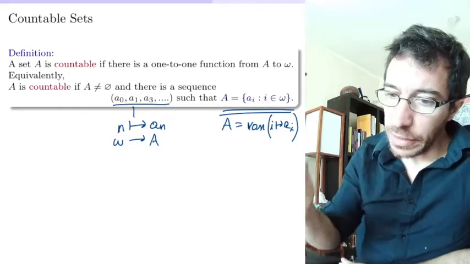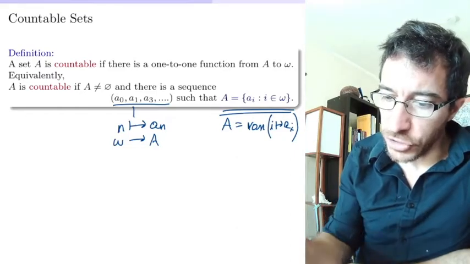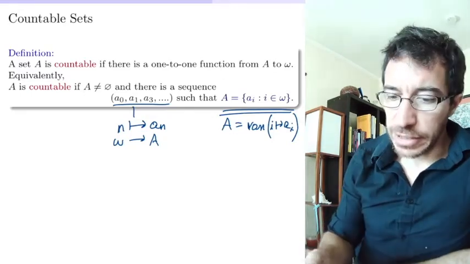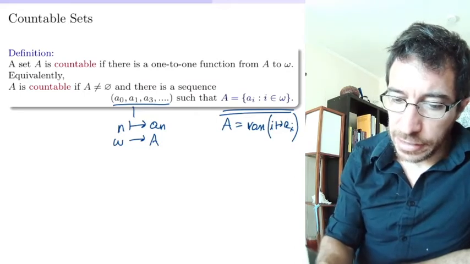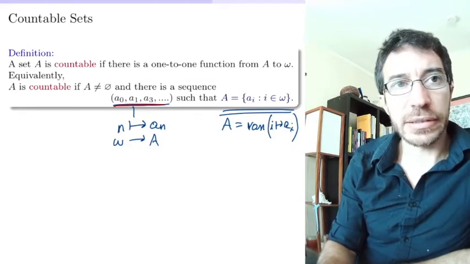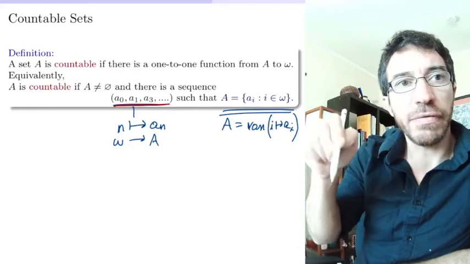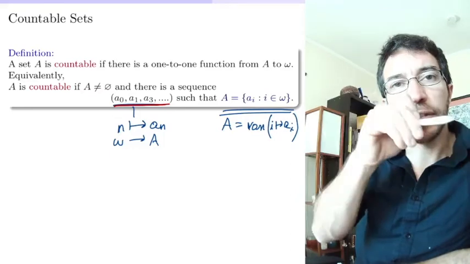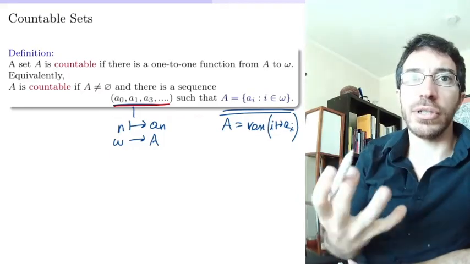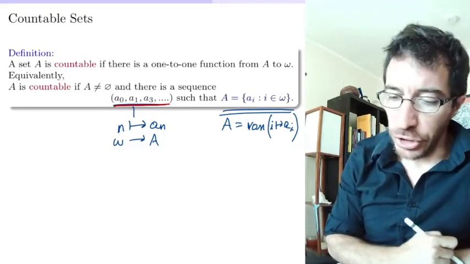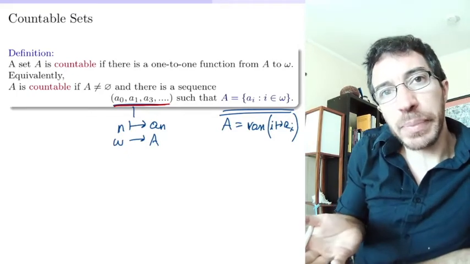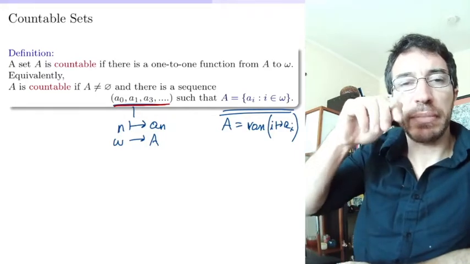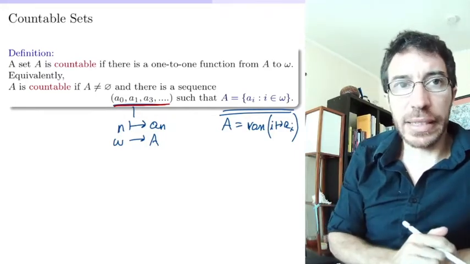But this definition makes the name countable more clear, right? Because here, this is the set A, and these are all the elements of the set A. So essentially, you're counting the elements. A function like this gives you a counting of the elements of A. There's a zero element, a one element. So you find a counting of the elements, and that's why they are called countable. Okay. So if A was finite, the sequence doesn't need to be one-to-one. You may have to repeat the same element many times. That's allowed by that statement up there.